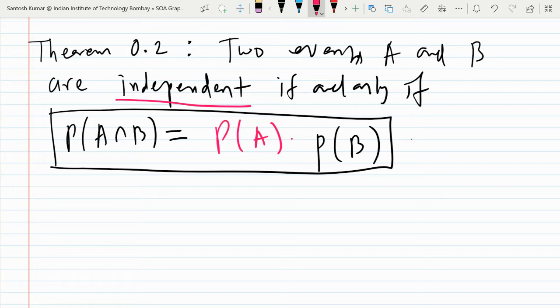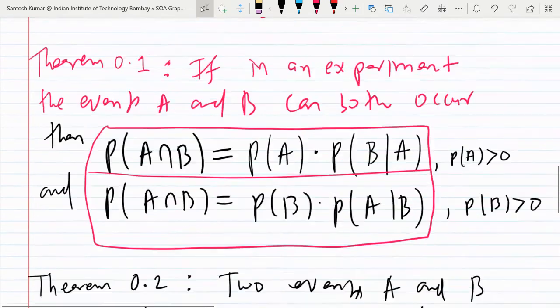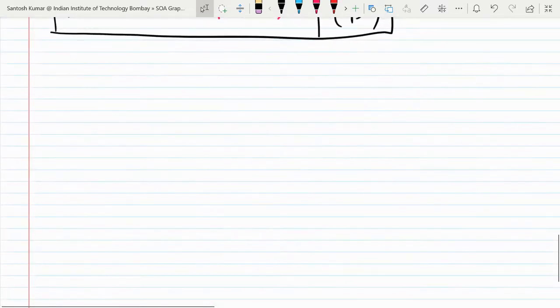Okay. Now, if we further generalize this result, especially for the multiplication rule. So let me generalize the multiplication.